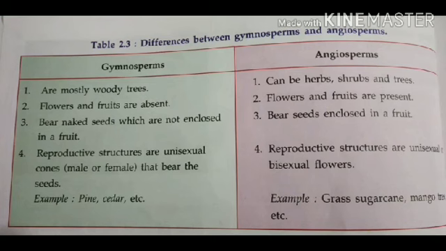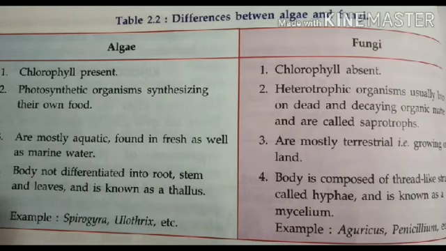Gymnosperms' reproductive structures are unisexual cones that bear the seeds, like pine and kedar, whereas angiosperms' reproductive structures are unisexual or bisexual flowers, for example grass, sugarcane, mango tree, etc. The fourth difference is the difference between algae and fungi.